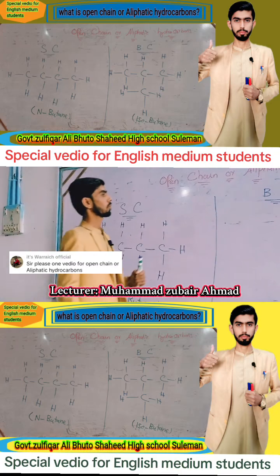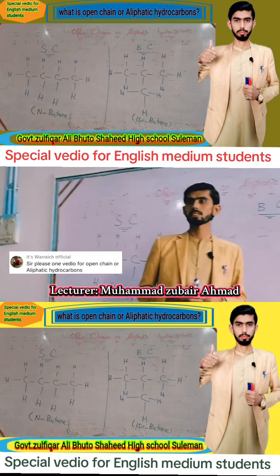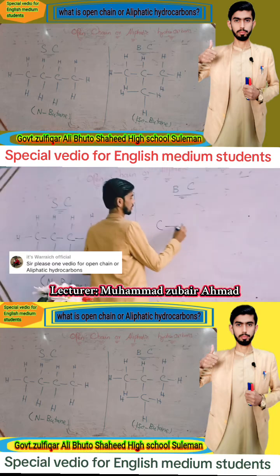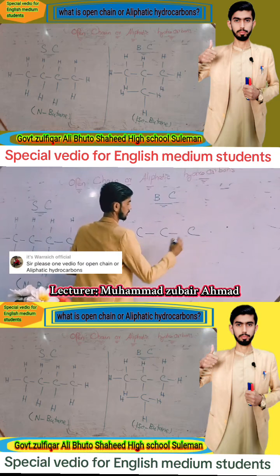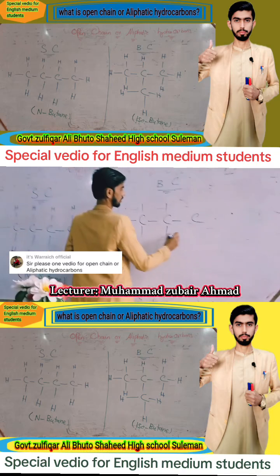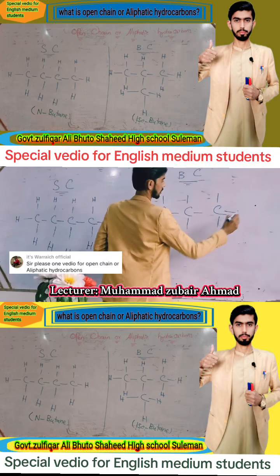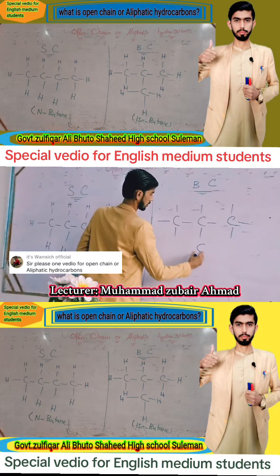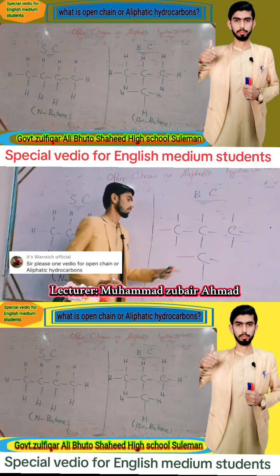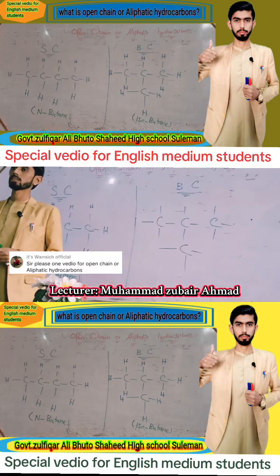Next, we will discuss what is branch chain. This is branch chain.